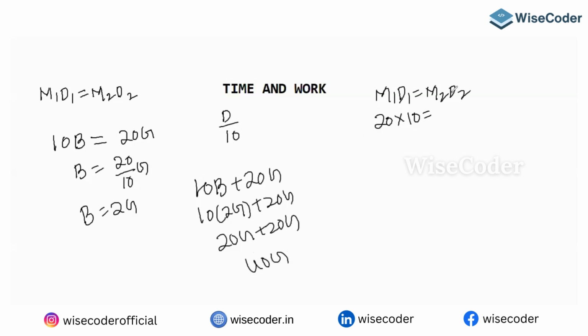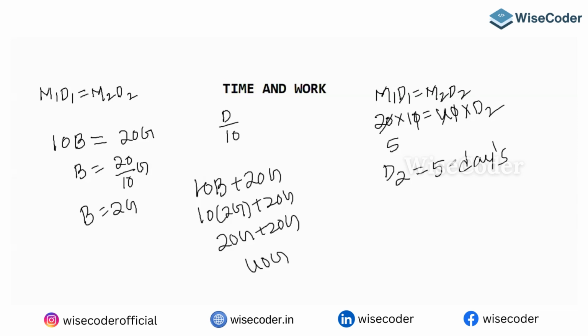So in the second case, 40 girls will take how many days? The zeros get cancelled, 4 ones are 4, 5s are 20, so days is equal to 5 days. That is method 1 of solving.